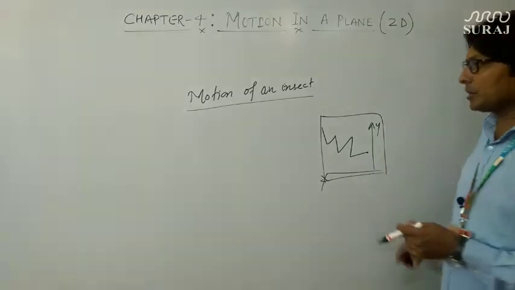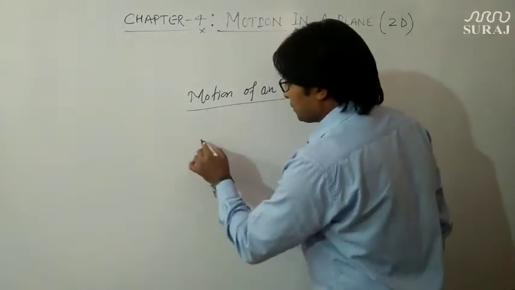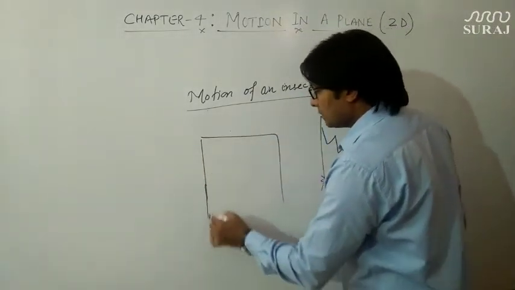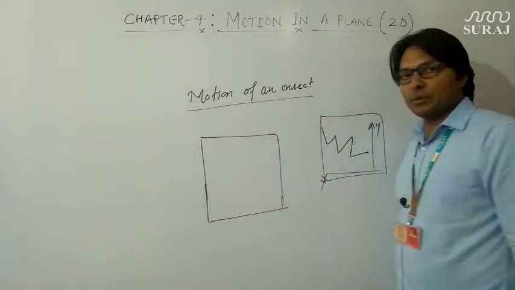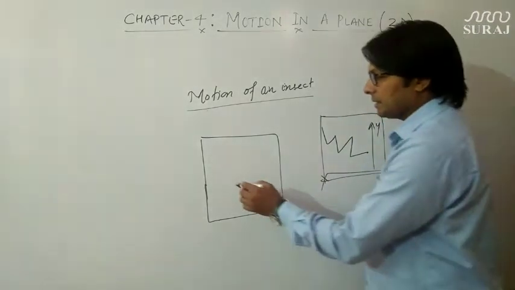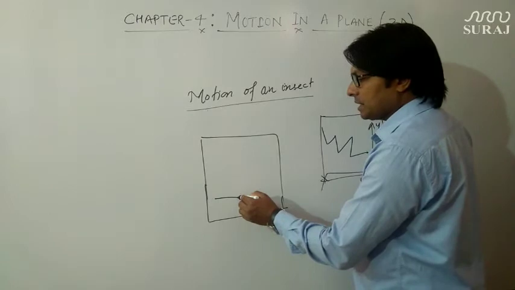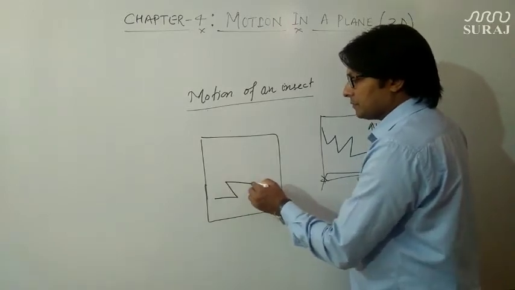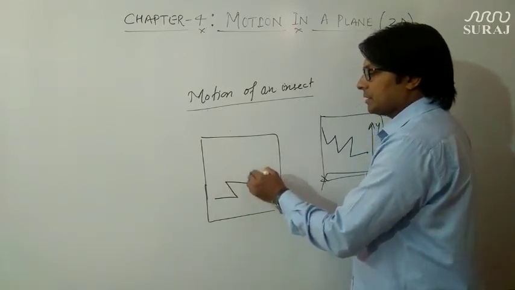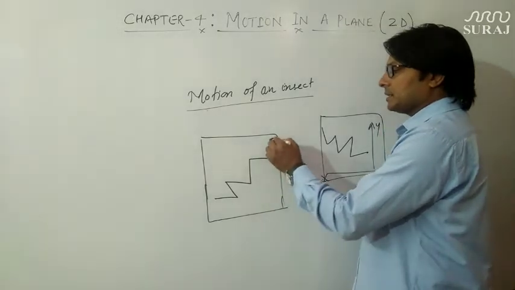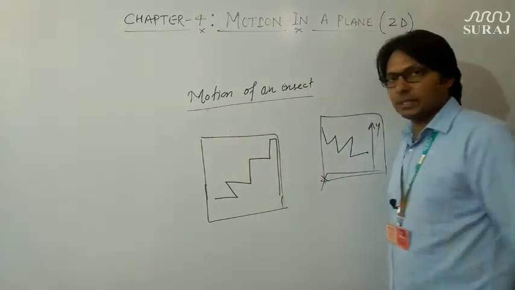One more example you can take is, suppose a drunkard is moving like, first he goes in this direction, thereafter in this direction, thereafter in this direction, this direction, this direction, this direction, finally reaching this point.